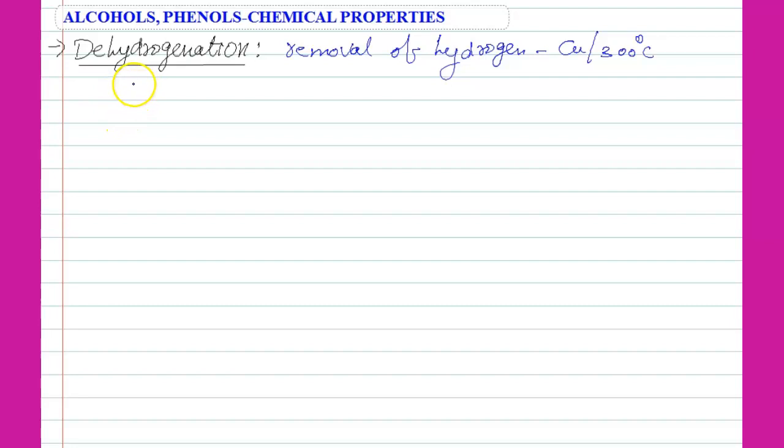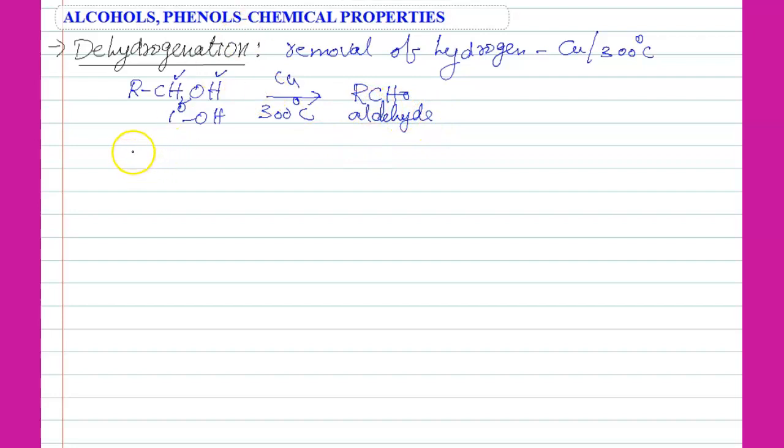So here we are taking primary alcohols, RCH2OH. Primary alcohols on dehydrogenation with copper at 300 degrees Celsius give, see here students, remove one hydrogen here, one hydrogen here. So what will happen is RCHO, we can get aldehyde.